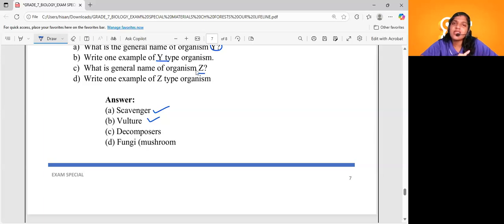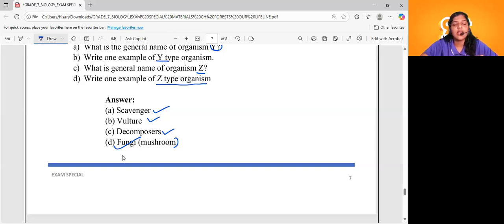What is the general name for organism Z? What will it do? They will convert the nutrients back to the soil. So they are decomposers, right? So option C will be decomposers. Write one example for the Z type of organism. They are mushrooms or fungus, or you can write bacteria also. So the concept that has to be applied here is decomposers and scavengers.